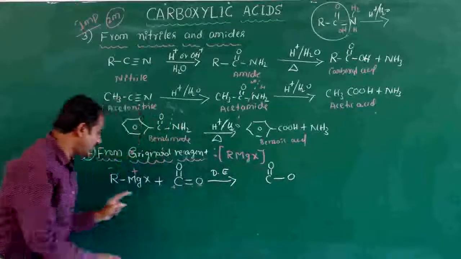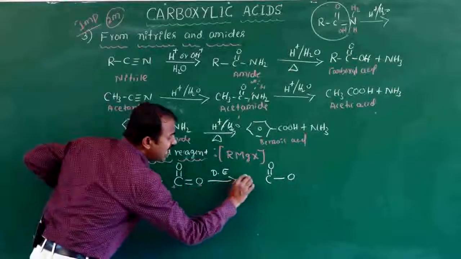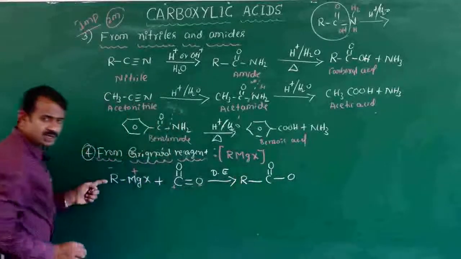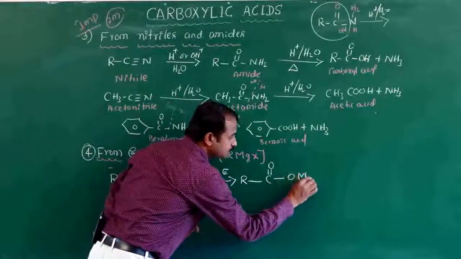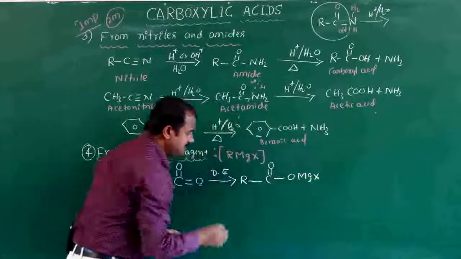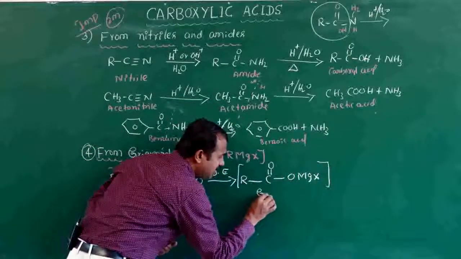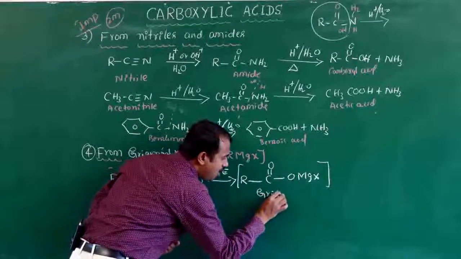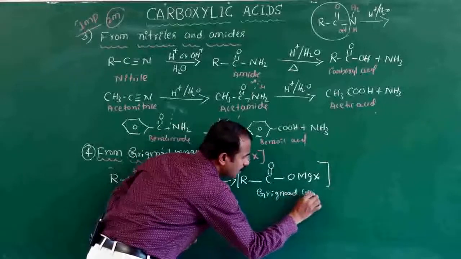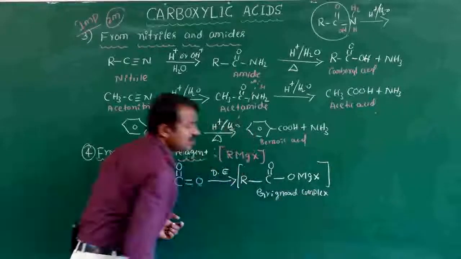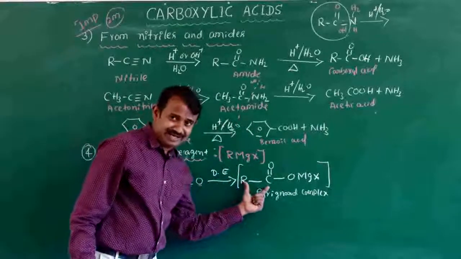R is attached to carbon and MgX is attached to oxygen. This is called the intermediate compound, the Grignard complex or adduct.